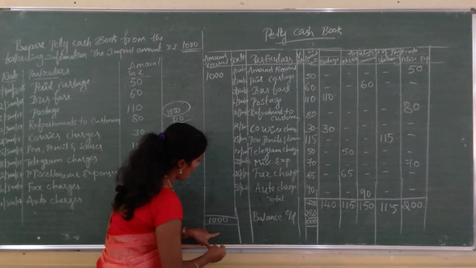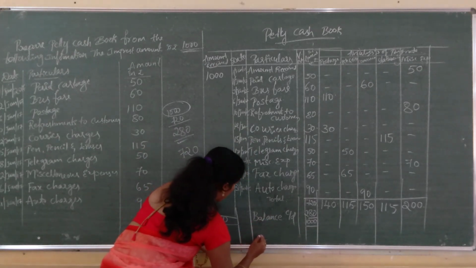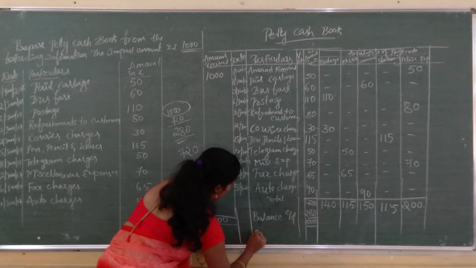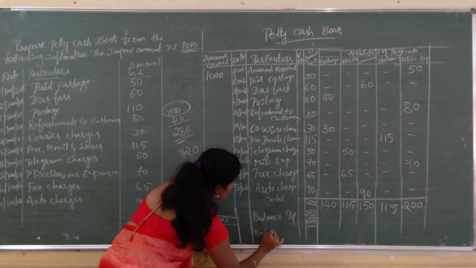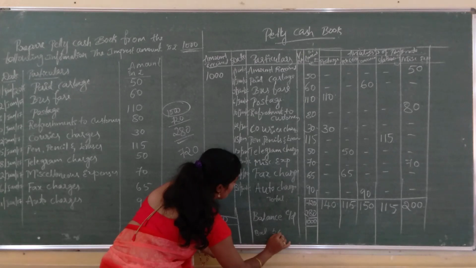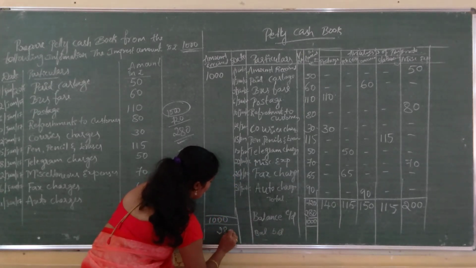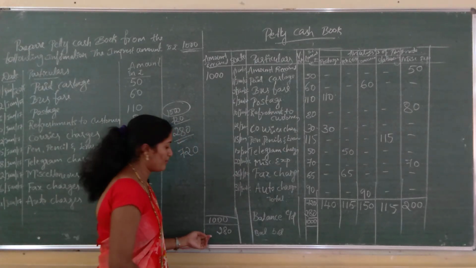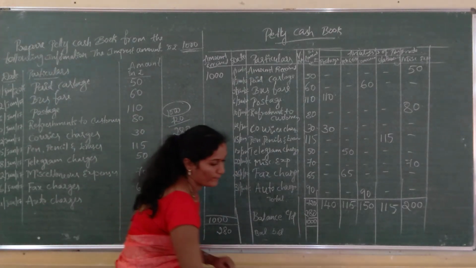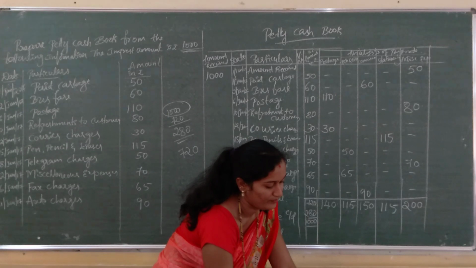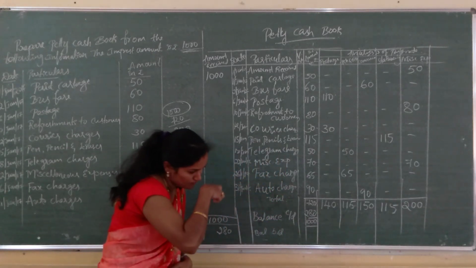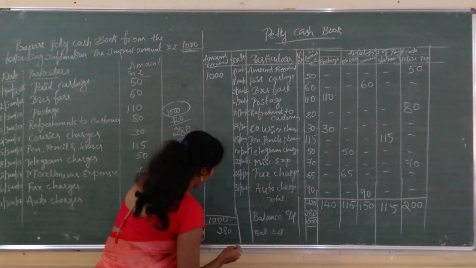So, I have to write balance brought down, that is 280 rupees here, 280 rupees. This is the received amount, remaining amount, and cash received.